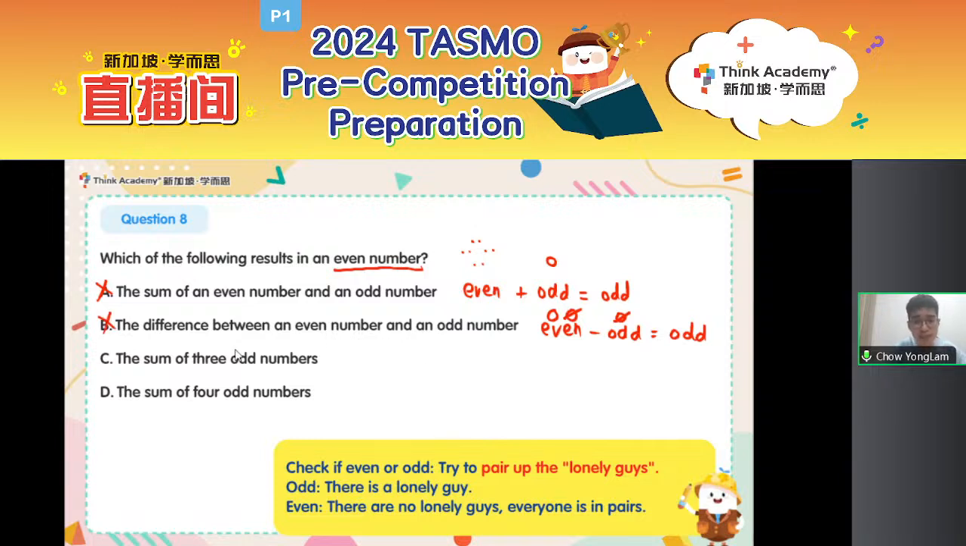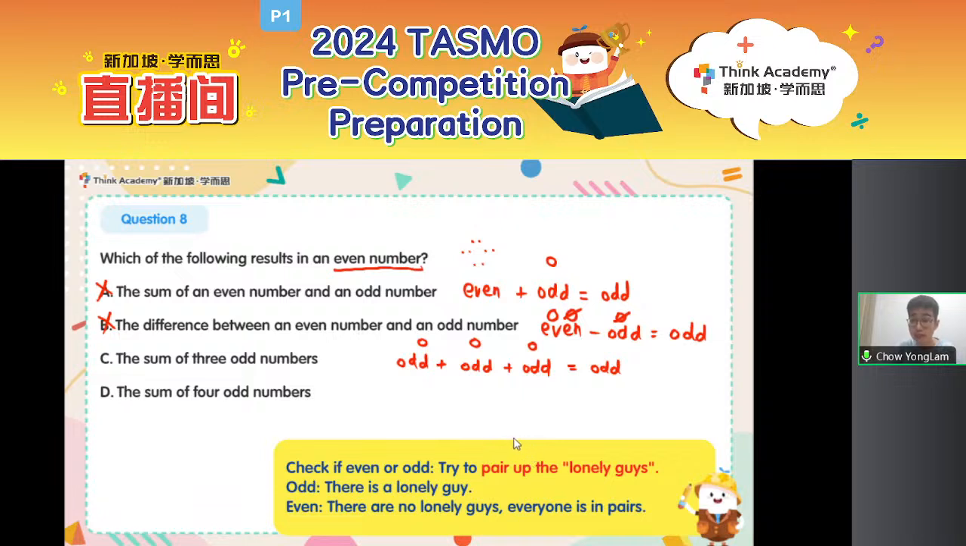How about C? C says the sum of three odd numbers. Aha, this time I have more odd numbers. Odd plus odd plus odd. Now you might say, oh, odd plus odd is even, even plus odd is odd. That's also fine. And whoops, I already spilled my answer. It is odd. But then why is it odd? Besides the explanation, three lonely guys, and we don't want that many lonely guys.